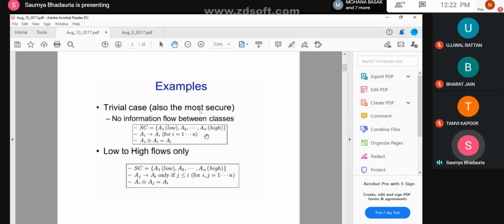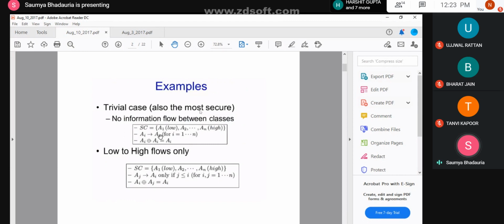Now, information flow can happen from one class to the other class, where Ai tends to Ai. This would mean that I am transferring data within the same levels, so C tends to C, B tends to B, A tends to A.